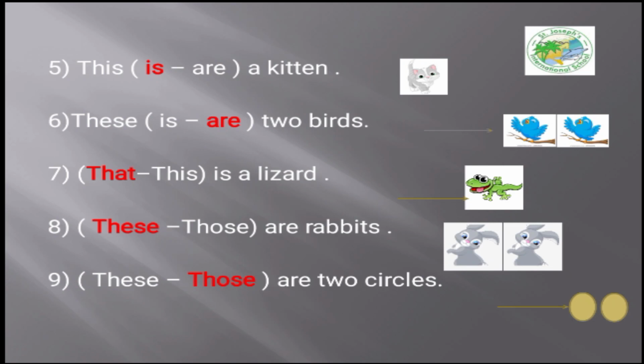Okay, guys, today we have learned that we have 4 words to point at something. This, that, these, those. With the singular nouns, we use 2 words, this and that. This with the close objects and that for the far objects. What about the plural nouns? We have also 2 words, these and those. We use these for the close objects, but those with the far objects.